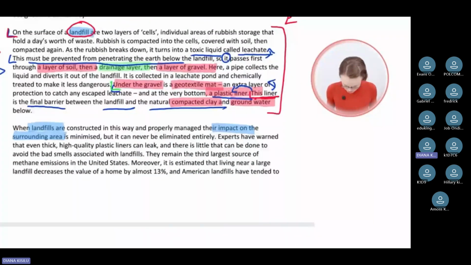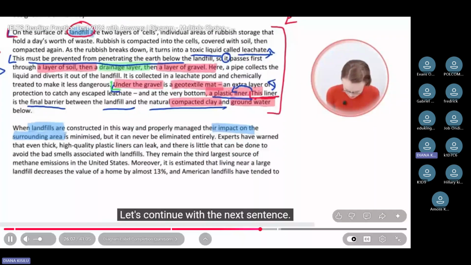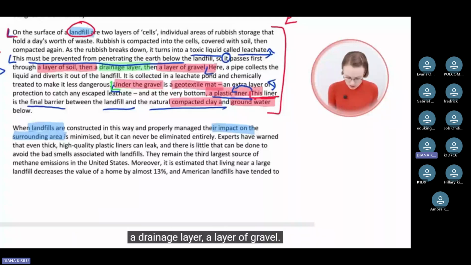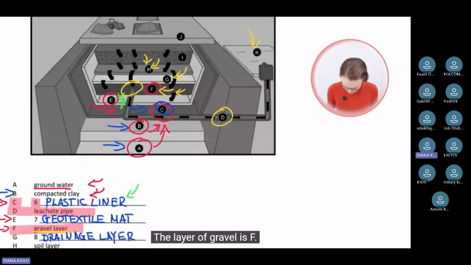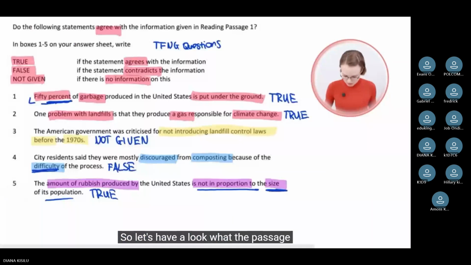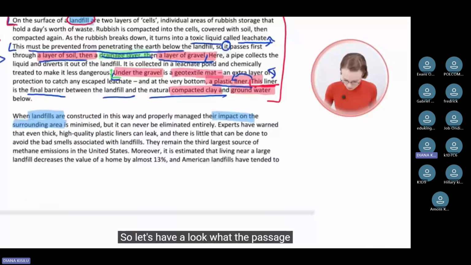Let's continue with the next sentence. We just read that the leachate passes through a layer of soil, a drainage layer, a layer of gravel. So now we are here. The layer of gravel is F. So we are here. And this is where the pipe starts, which you can see here. So let's have a look what the passage says.